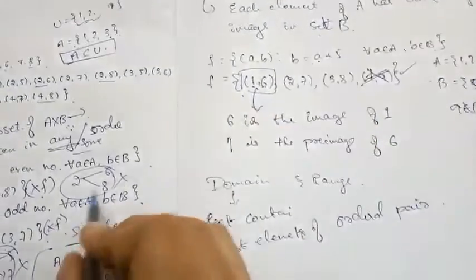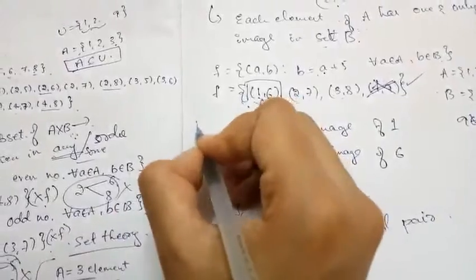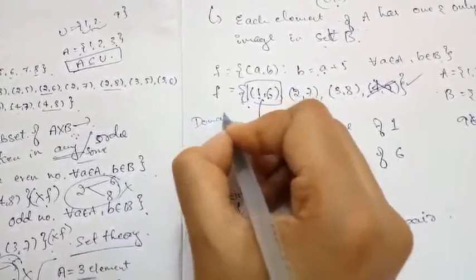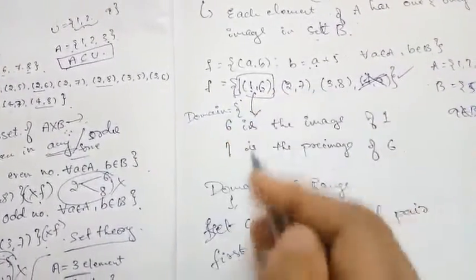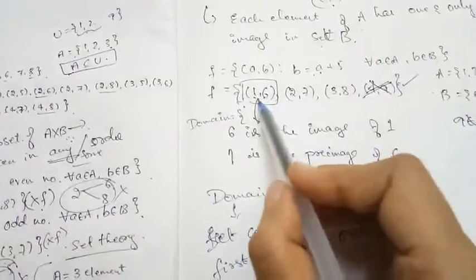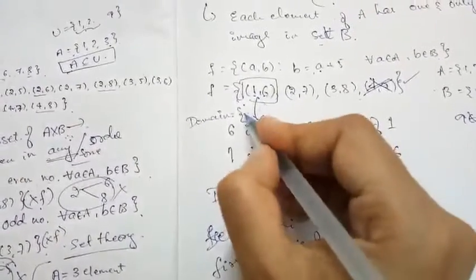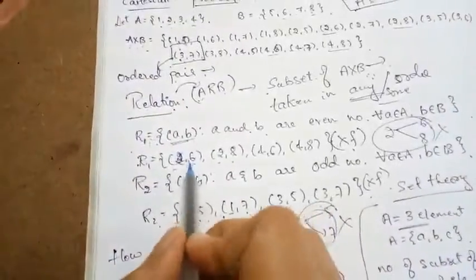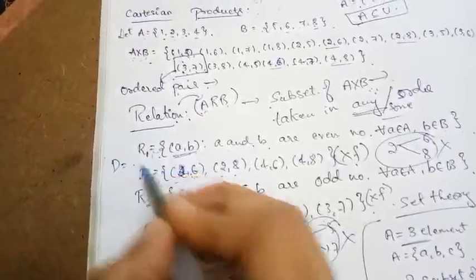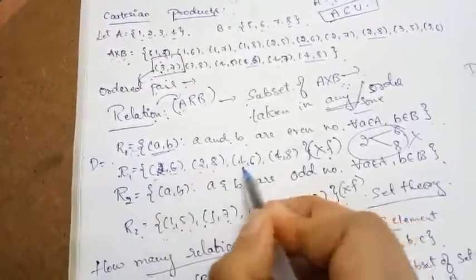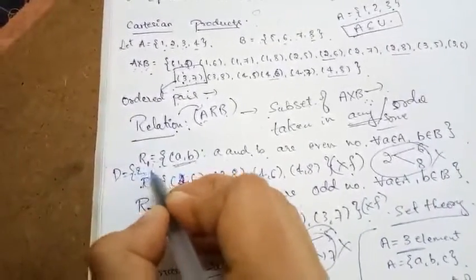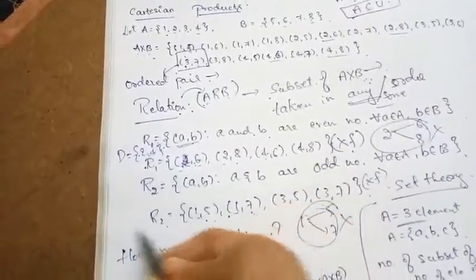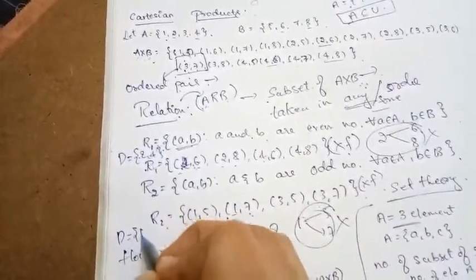In this function, what is the domain? The first elements of these ordered pairs are 1, 2, 3. So this is the domain. What about in this example? The domain is 2 and 4. What about this? Here the domain is 1 and 3.